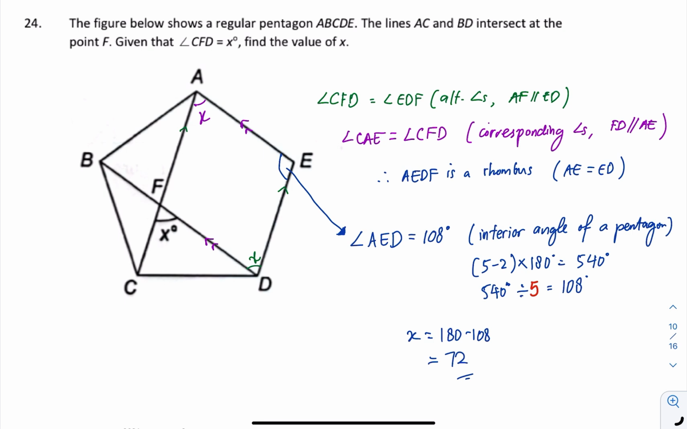Okay, so each of them is 108. Or you can also do exterior angle. To find the exterior angle here, just take 360 divided by 5, get 72. That's why the interior there will be 108. But actually, if you find out the exterior, you can use these properties to find x. So both ways work. Just that which one is shorter and which one is longer.